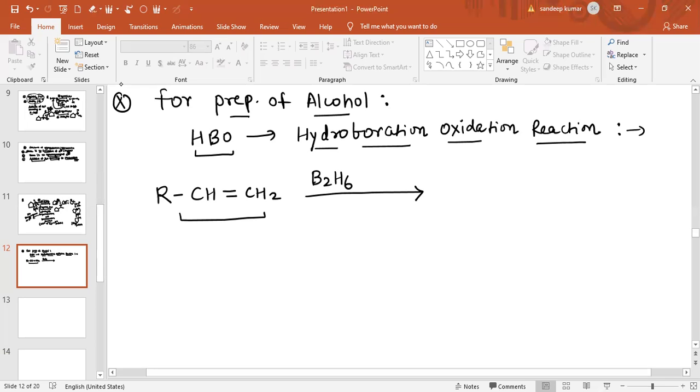The reaction is in presence of diborane, and also we use tetrahydrofuran. This we provide in the first step, and in the second step we will provide H2O2 along with OH negative. Now see, what is the work of this whole catalyst?